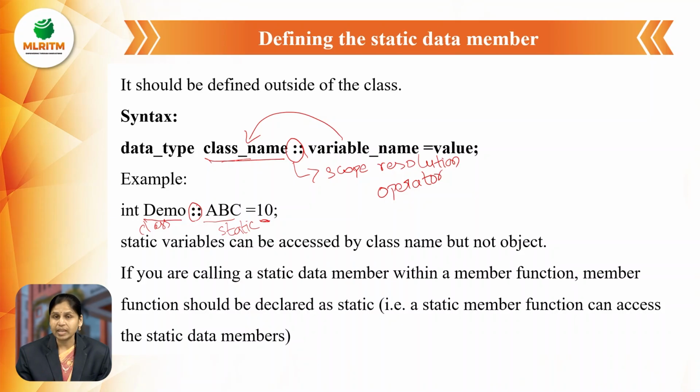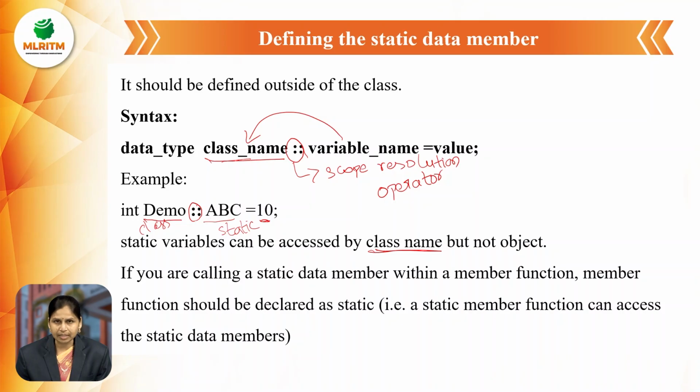From which class we are accessing that static member is defined by the class name. Static variables can be accessed by class name but not by object. Remember this point. Whenever we declare class members, either data members or member functions, static ones are accessed only by the class name but not with objects. All remaining non-static class members are accessed by the object only.